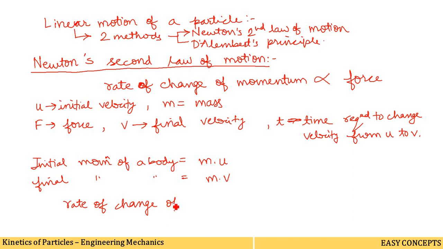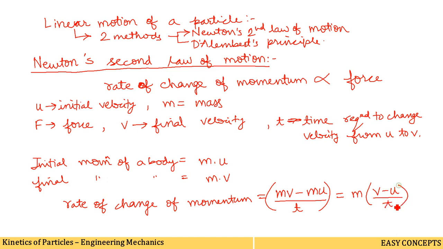Rate of change of momentum is equal to final momentum minus initial momentum, changing in time t. Taking m common outside the bracket, in the bracket we can write v minus u by t. So this is the equation for rate of change of momentum.